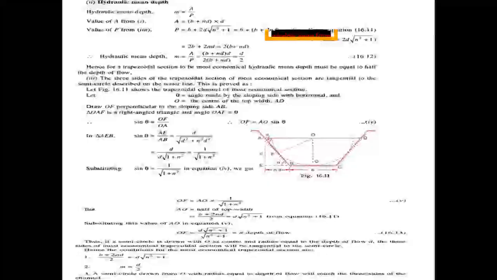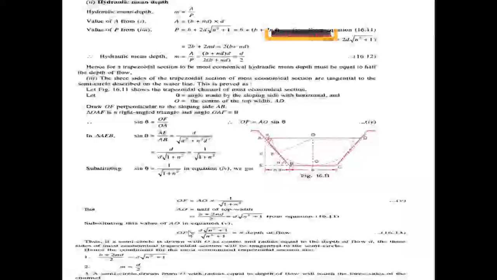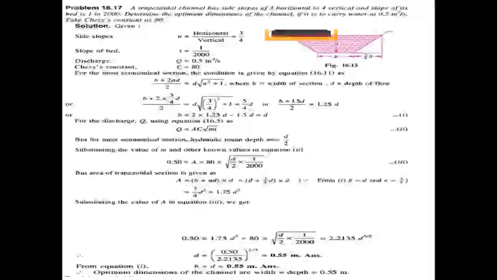These are the conditions for the most economical trapezoidal section. Finally, we follow these two conditions for the construction of the most economical section: B plus 2nd by 2 is equal to d root n square plus 1, and m equal to d by 2. Based on these conditions, we will see how to construct the trapezoidal section by going through one problem.